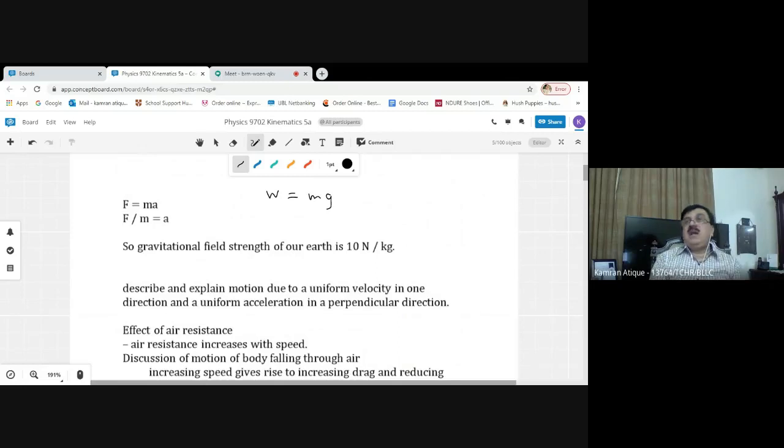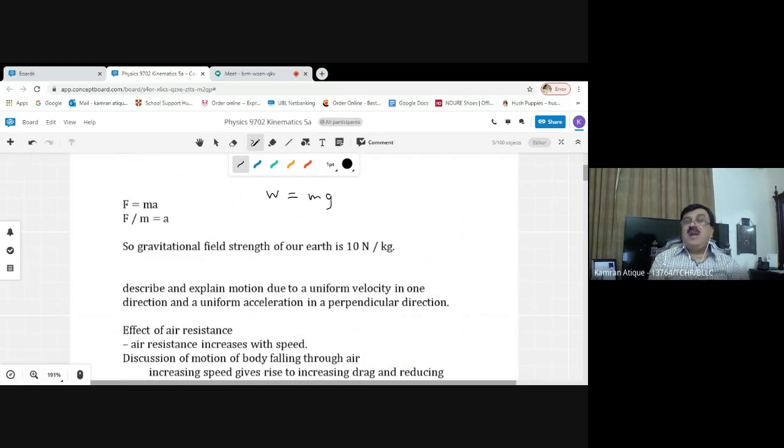You can take it as 9.81 newtons per kilogram, or whatever is the value suggested in your syllabus. Just suppose the suggested value is 10 newtons. So I'm trying to say that Earth is exerting on 1 kilogram mass of every body a force equal to 10 newtons.